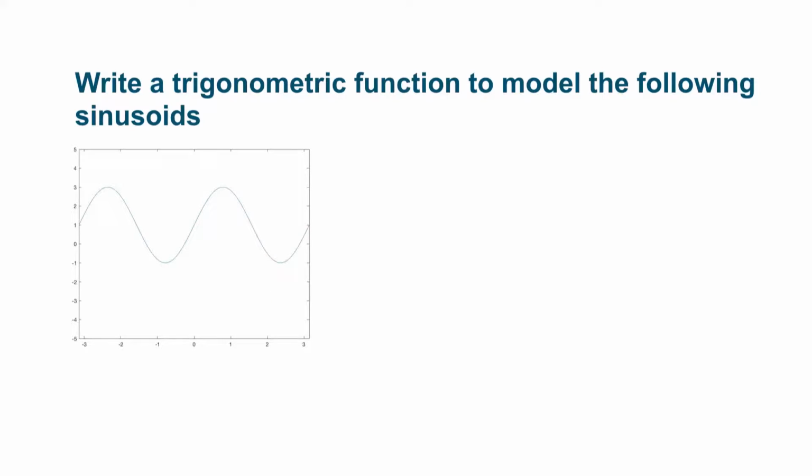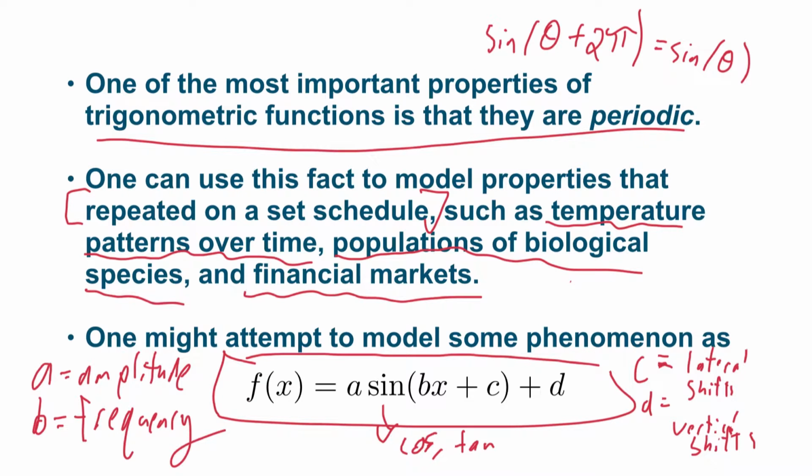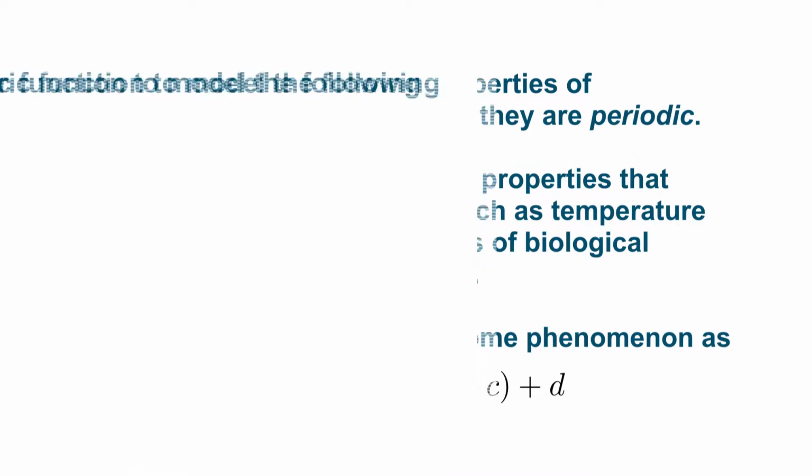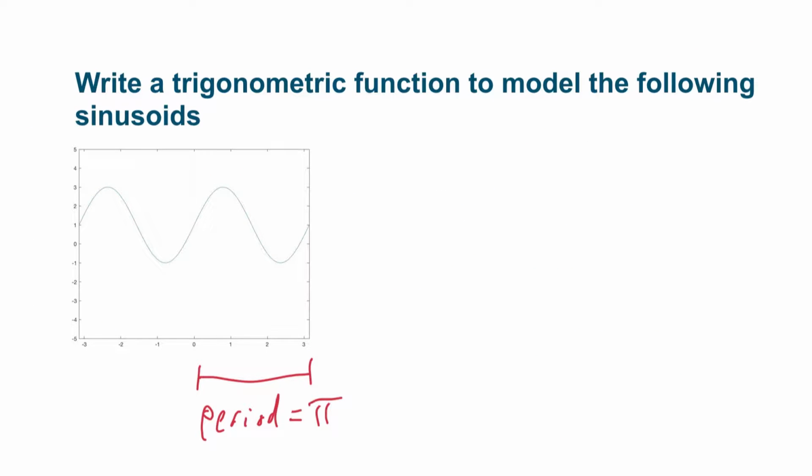Let's get started. So here I have a sinusoidal function. Looks like maybe sine or cosine. Let's try and figure out how to represent it. So first let's look at the length of one period. I start at 0, and by 3.14 I've repeated myself. So the period here is equal to pi. That's how long it takes for me to repeat. So this means I'm certainly going to have a multiplier inside of my argument. I'll definitely have to use this constant b here. How about the maximum value? Well, that's 3.